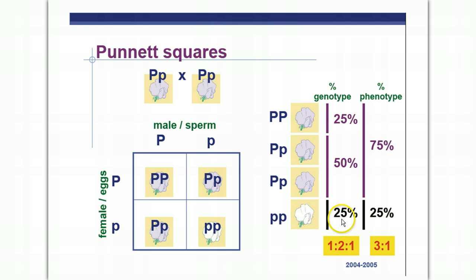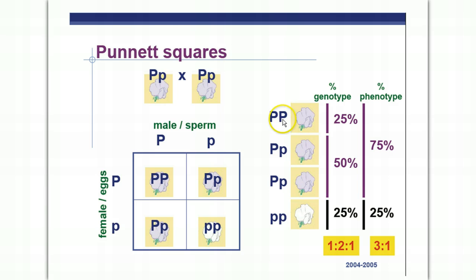And then we have a 25% chance, 1 out of 4, of making a homozygous recessive, little p. That comes out to a 1 to 2 to 1 ratio. As far as phenotypes, remember there's 2 ways to make a purple flower. You can either have 2 of the dominant alleles or a dominant and a recessive allele. Remember, the recessive allele is hidden if the dominant allele is present. The only way you see the recessive trait is if you get 2 of those alleles.